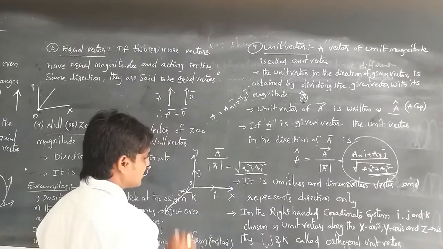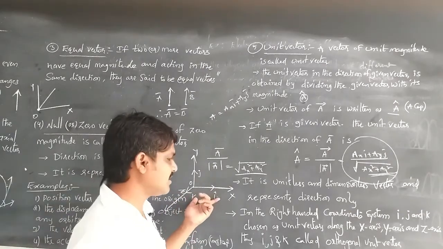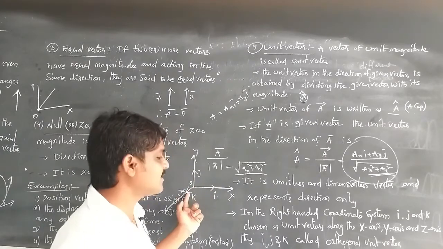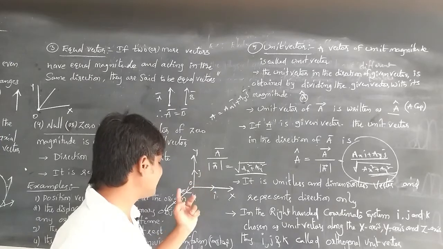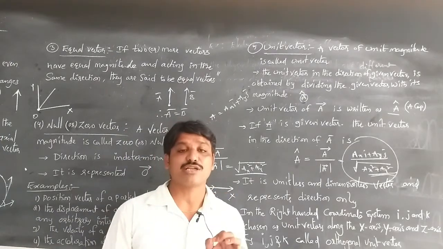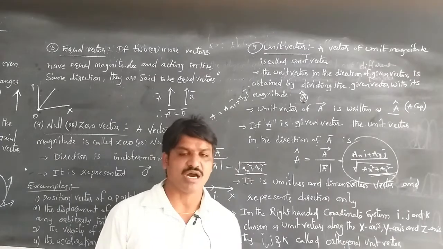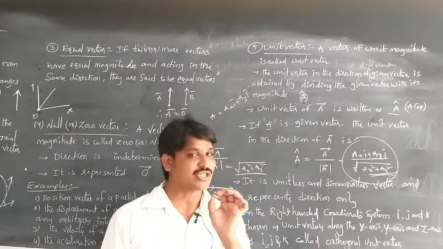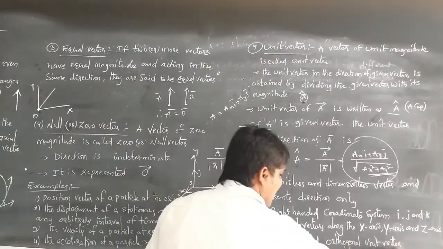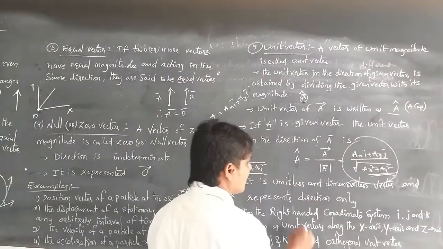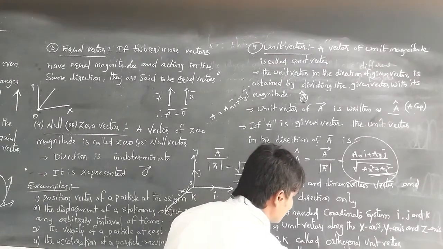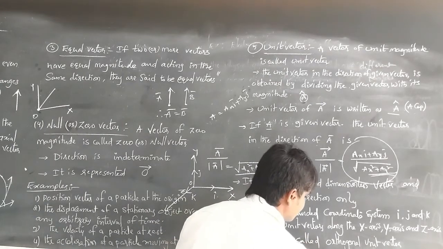So i, j, k are chosen as unit vectors along the x, y and z axes from the origin. These i, j, k vectors are called orthogonal unit vectors, or orthonormal vectors.